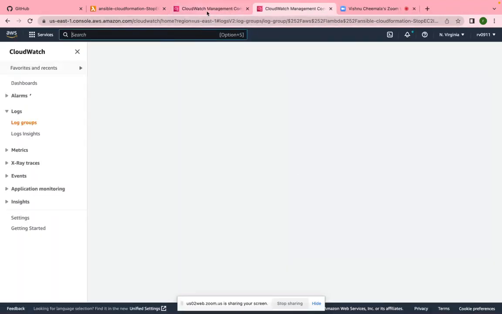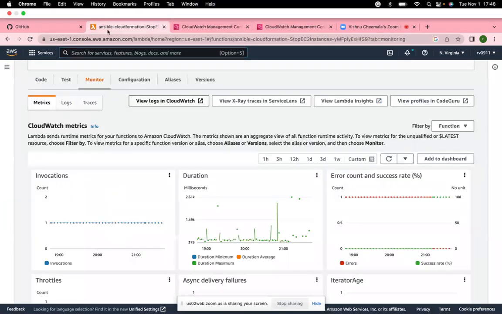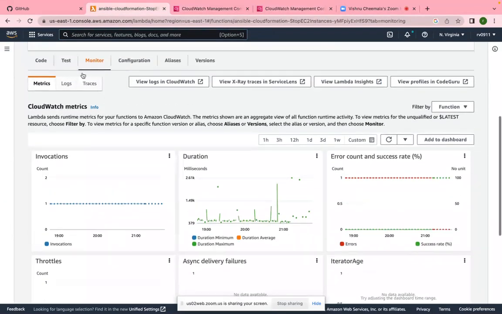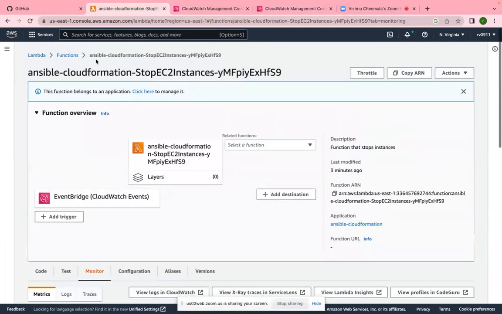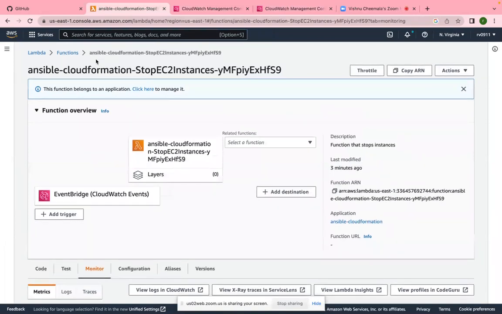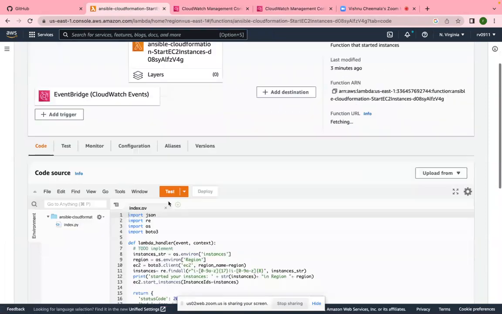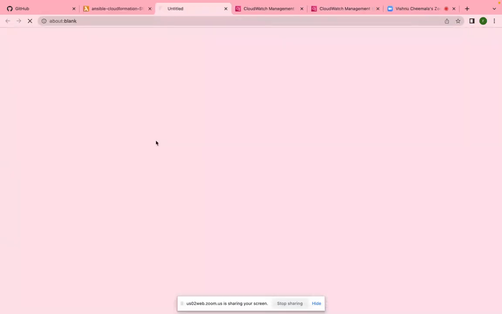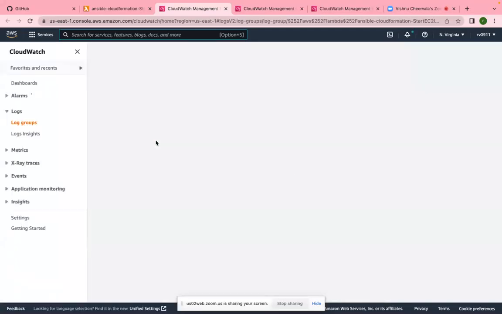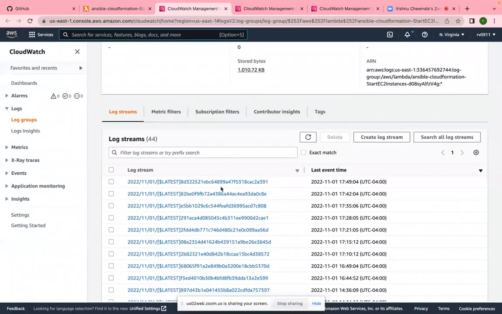And can you go to the other Lambda function, the Lambda function to start EC2, right? Go up. Yeah, go to functions. Yep, the start one. Yeah, can you check the most recent logs?